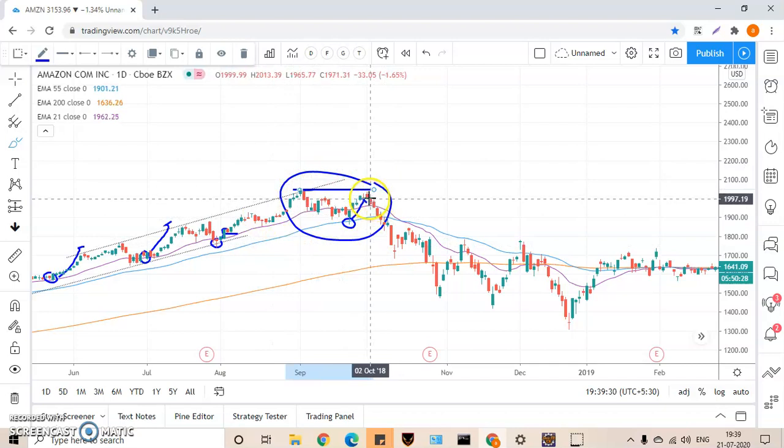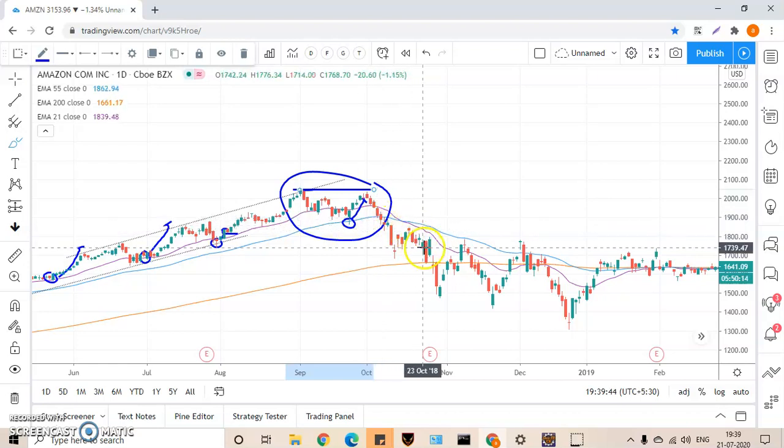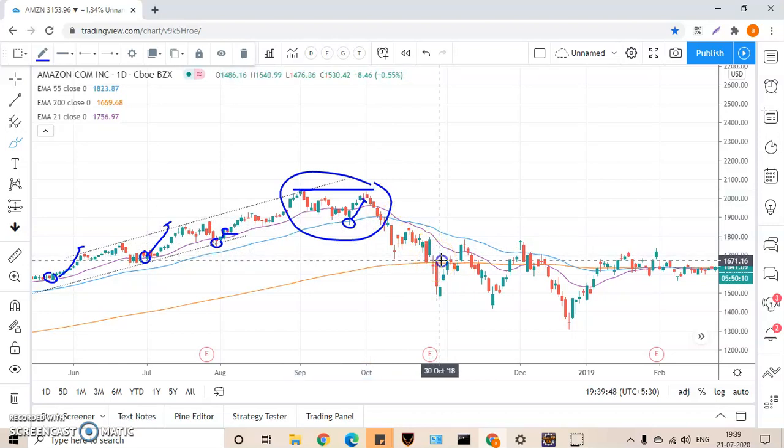Next, the candlestick didn't stop at 21, it didn't stop at 55. The next stop is the 200-day moving average. So the next destination of the candle is the 200-day moving average. Okay, the candlestick traveled and it came to the 200-day moving average, but it is not able to hold on to it. Okay, it came down, again it went up. You should not trade. Wait for the trend to occur. Okay, so don't just jump in.